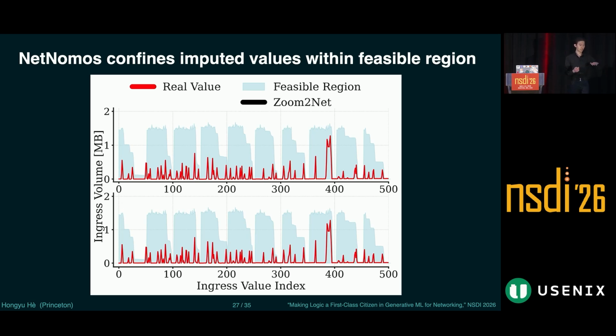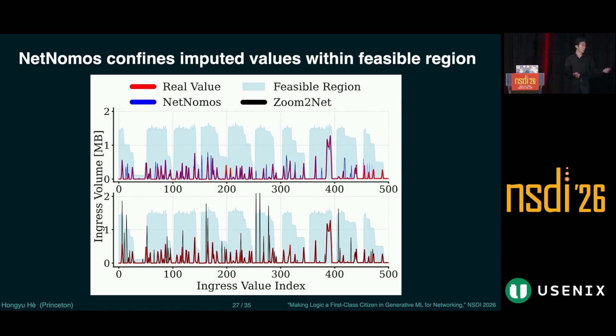At the bottom, I'm showing the output of Zoom2Net, which is a state-of-the-art data imputer. And as you can see, it constantly hallucinates impossible values exceeding the feasible region. In contrast, NetNomos, which I'm showing at the top in blue, always guarantees that the imputed bytes are within the feasible region.